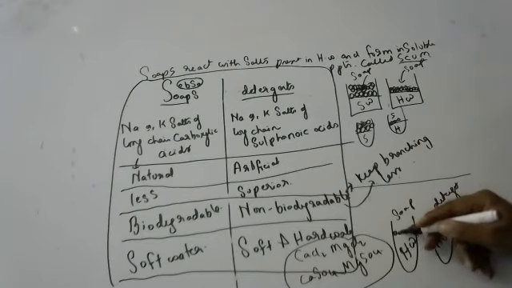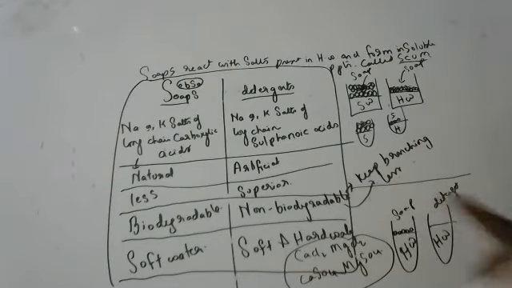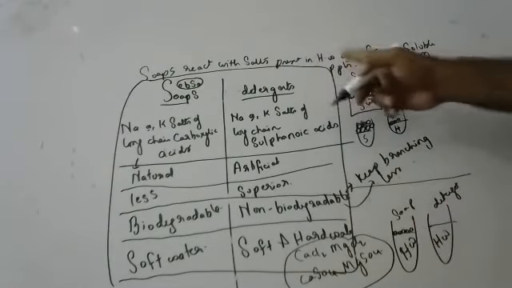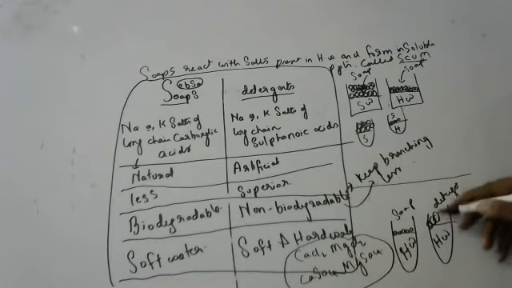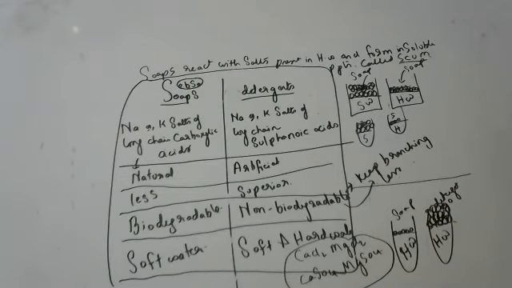Here, you will get less foam. Why? Because soaps do not react with hard water. Soaps react with salts present in hard water to form an insoluble precipitate called scum, whereas detergents can react even with hard water, and you'll get more foam here when you shake them. Okay, children? So detergents can react with hard and soft water, whereas soaps can react only with soft water. These two activities are given in your textbooks also.